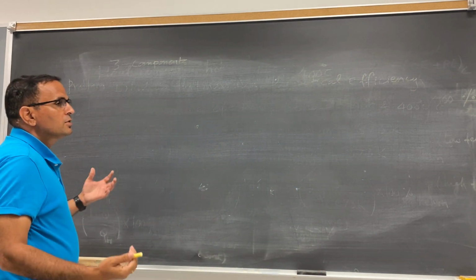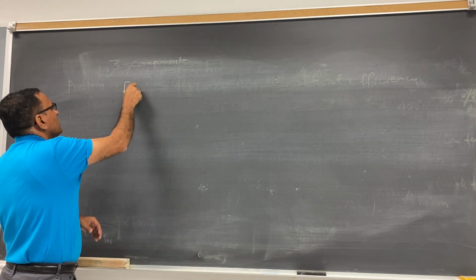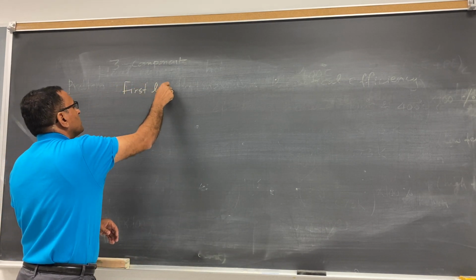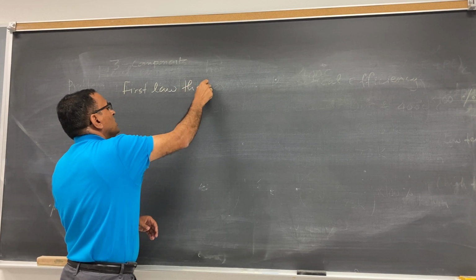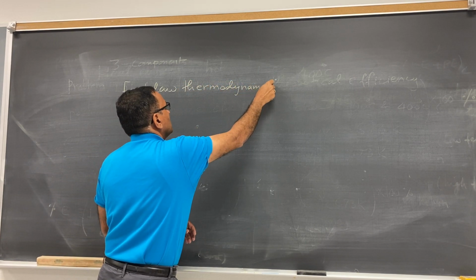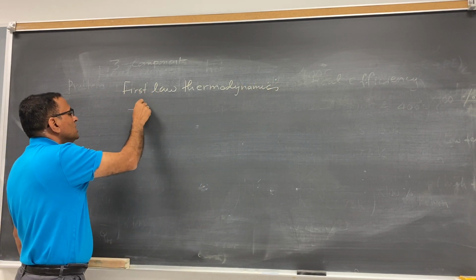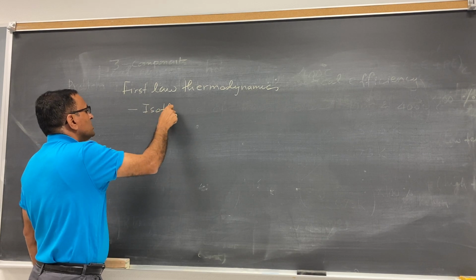You define what is thermodynamics, then you have to learn about the first law of thermodynamics. Under these there are different thermodynamic processes. Please do this isothermal process.